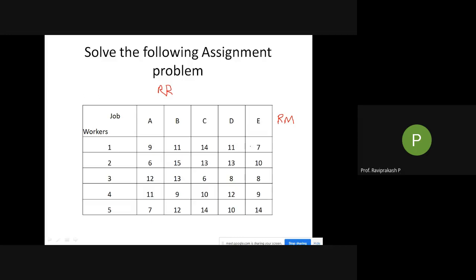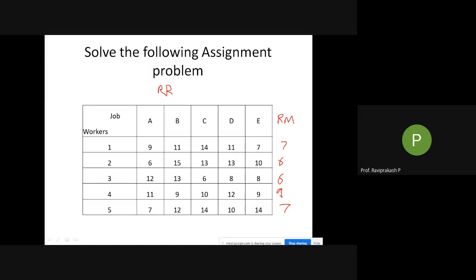Just check here, in this first row, worker one row. Tell me which is the smallest one. 7. Next one, 9, 6. Here 6 is there, so not the same one. Next row, it is 6. Next 9, 8, 7. So we have found all the row minimums.